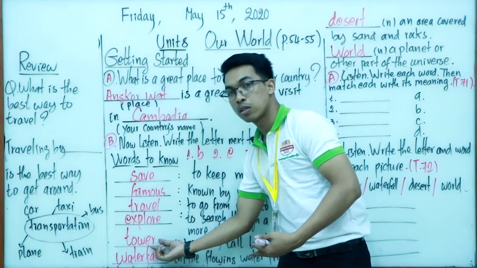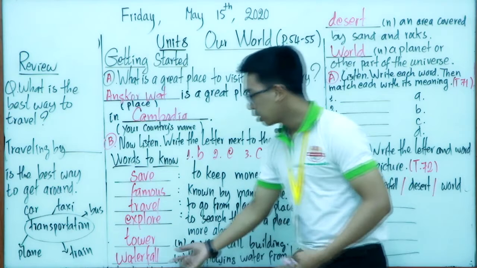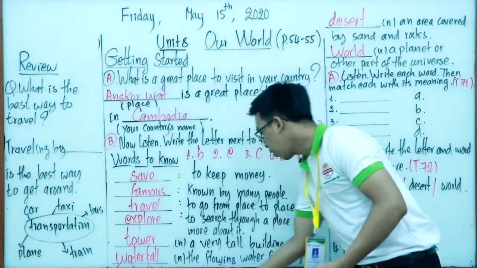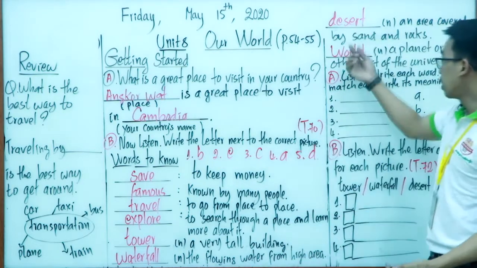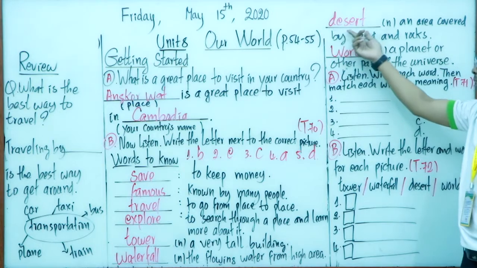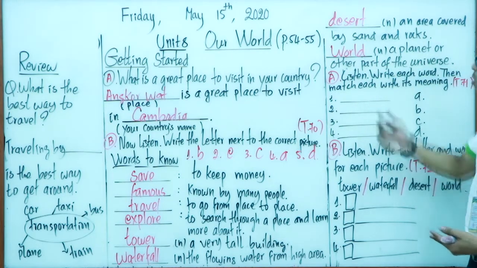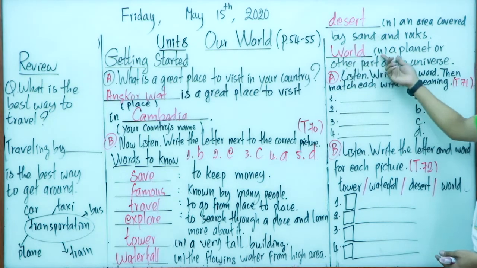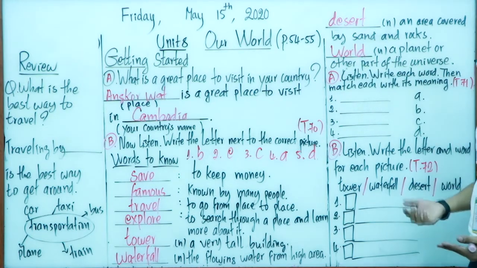Tower. A very tall building. Waterfall. The flowing water from high area. Okay. Desert. An area covered by sand and rocks. The last one, world. A planet or other part of the universe.